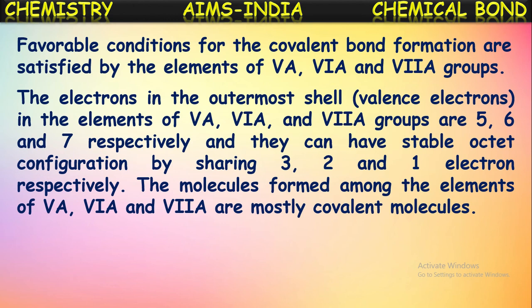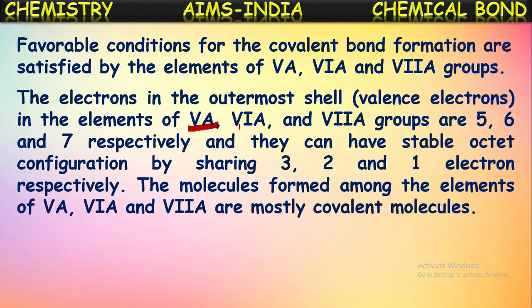The electrons in the outermost shell of the 5A, 6A and 7A group elements are 5, 6 and 7 respectively. The nitrogen family, the 5A group, contains 5 valence electrons: nitrogen has atomic number 7 and configuration 2, 5.